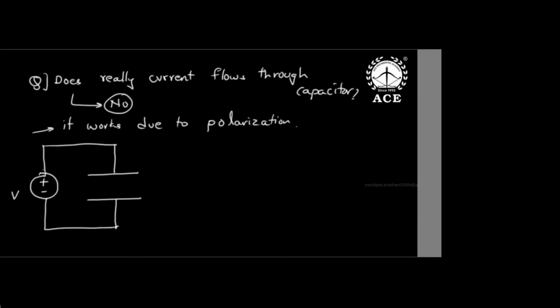Now the positive terminal will attract all the negative charge here, and the remaining positive will accumulate here. That is called polarization. Negative will attract all the positive, and the remaining negative will be here. Then a strong electric field is developed from plus to minus, and that polarizes the dipoles.